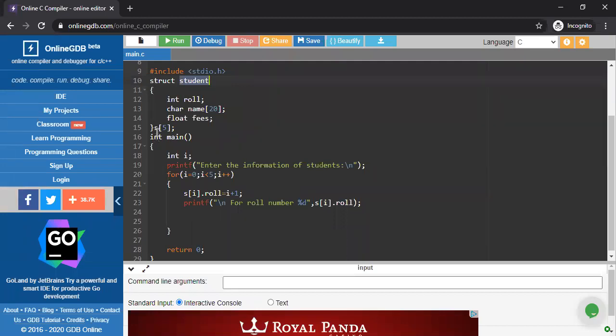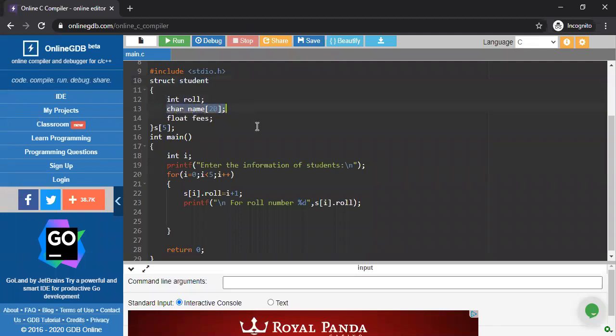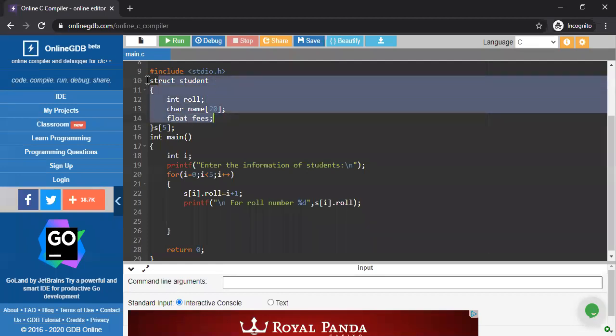In between the curly brackets, I am declaring all the information which I want to store for a particular student. Roll is obviously an integer value. Name is a string, so it must store characters only. So the data type is char and it is treated as a string. And I'm going to store the fees of a particular student. I'm taking this as a float because the fees may be something point something. For that reason, I'm taking that one as a float, nothing else. Now this is what my structure looks like.